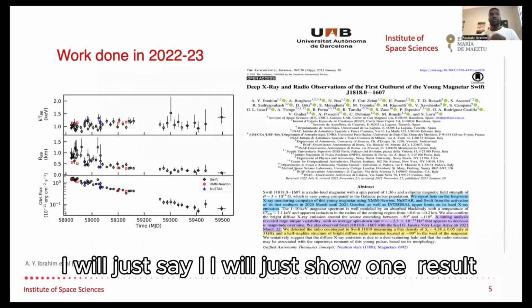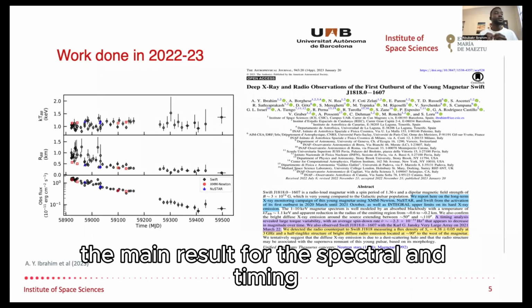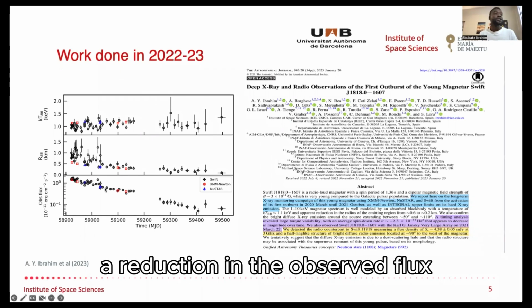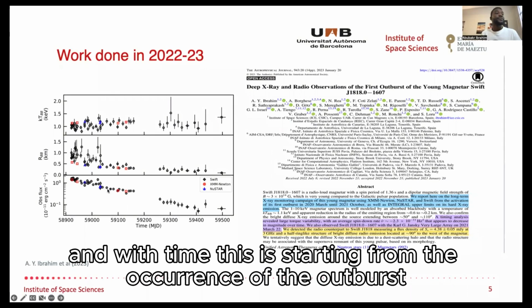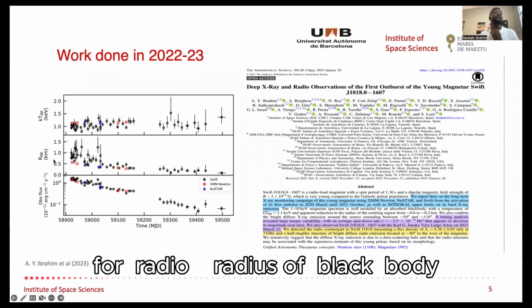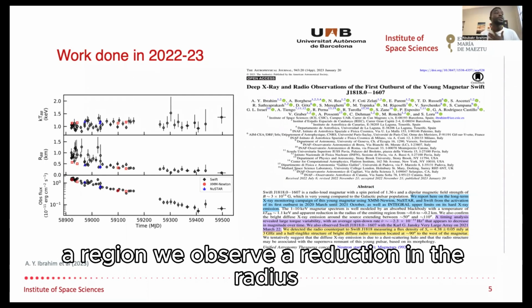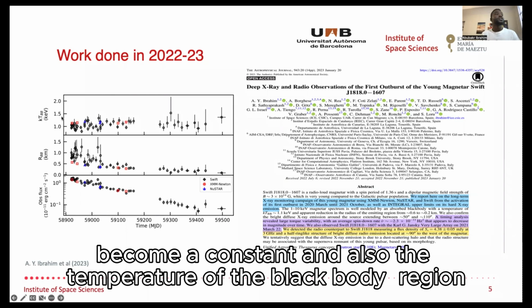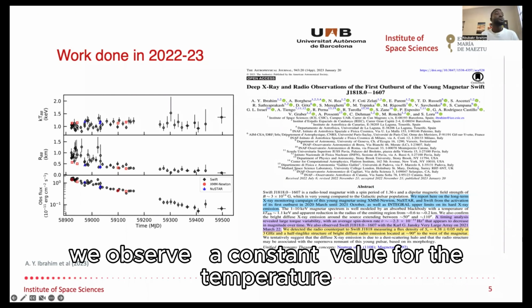I will just show the main results for the spectral and timing. For the spectral, as you can see here, we observe a reduction in the observed flux with time, starting from the occurrence of the outburst until 19 months after the outburst. For the radius of the black body region, we observe a reduction in the radius for the first 7 months, as you can see here, and then it becomes constant. For the temperature of the black body region, we observe a constant value.